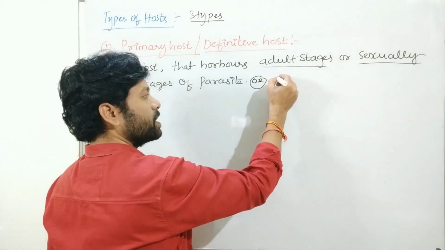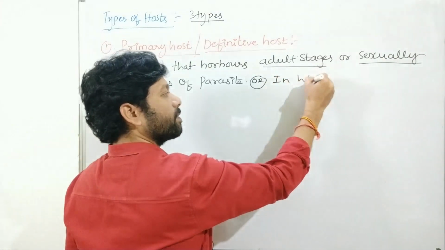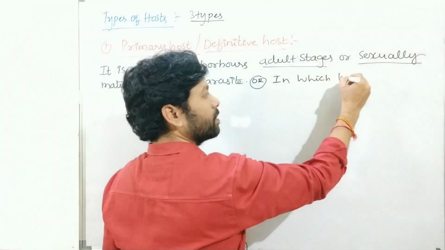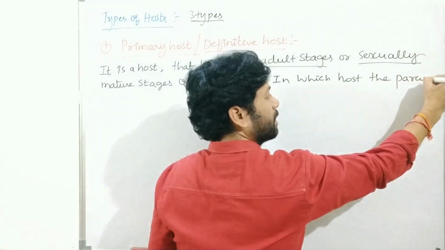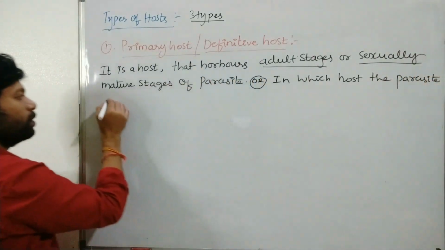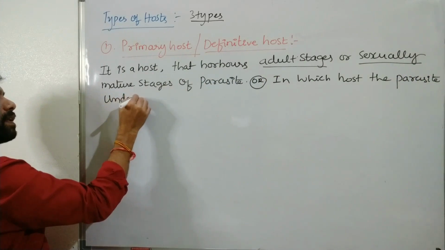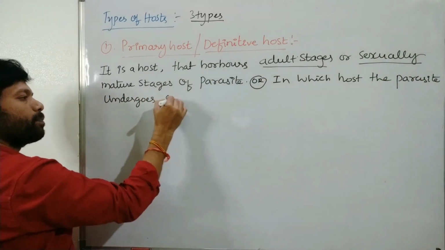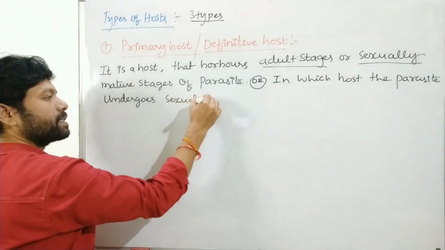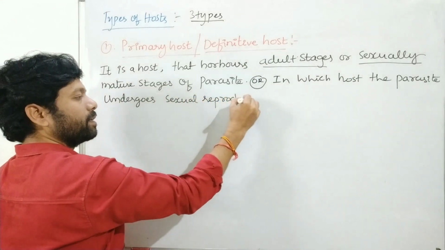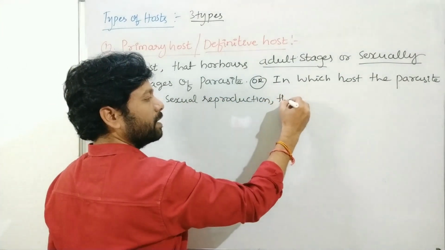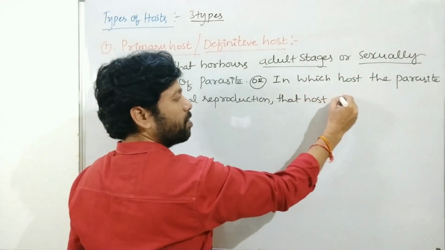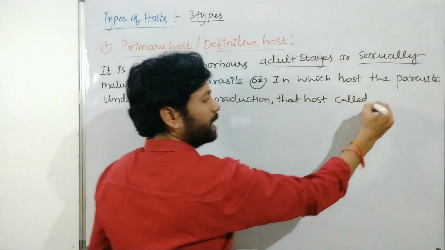It is also the host in which the parasite undergoes sexual reproduction. That host is called the primary host.